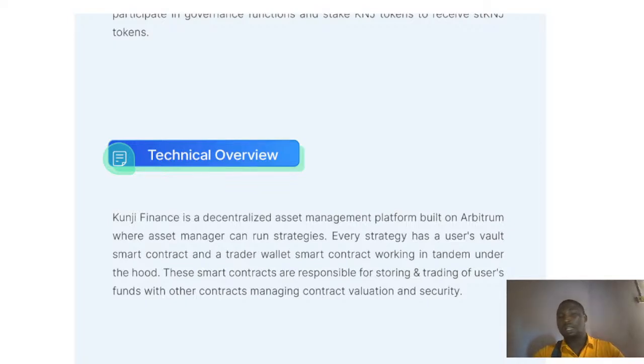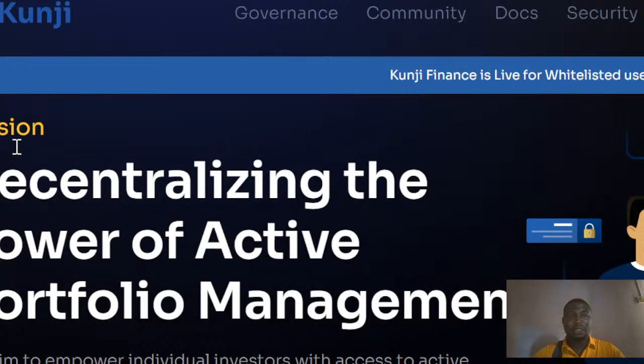So what other point is very important when looking at this? Let's look at the white paper of this project. You can see this is their website, the Kunji Finance website. Now let's get it, let's adjust it. Let's get what they are actually working on.